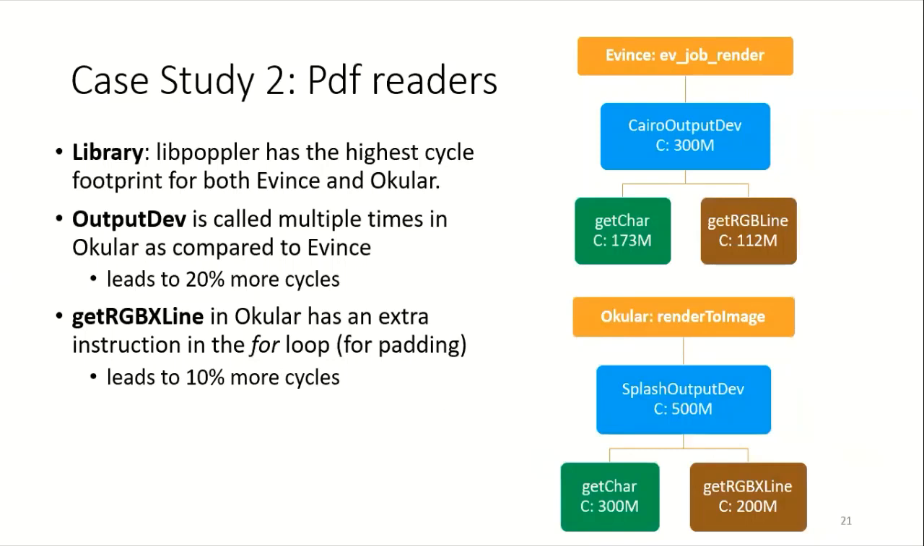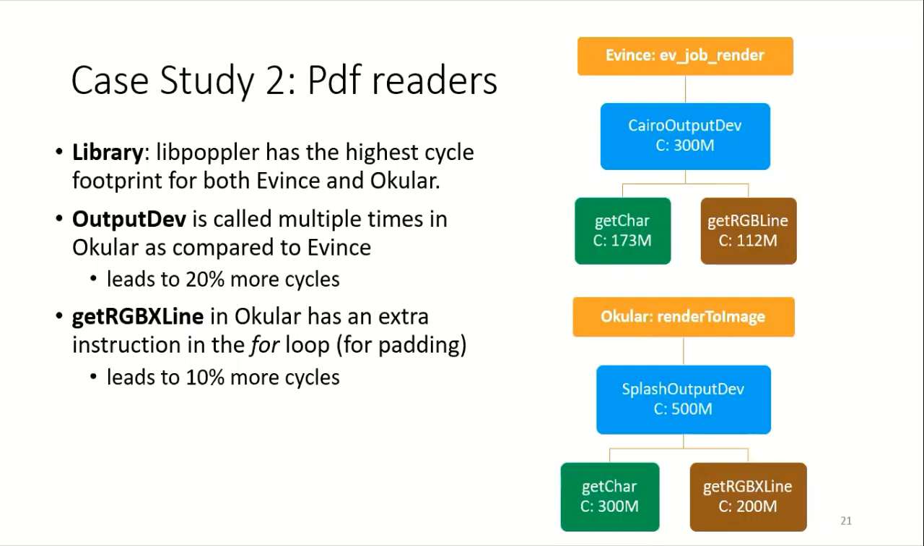Case study 2, PDF Reader. We observed that the library libpoppler has the highest cycle footprint for both Evince and Okular. The getChar and getRGBLine functions inside libpoppler are the most frequent functions. We show the library stack trace of both these functions here.